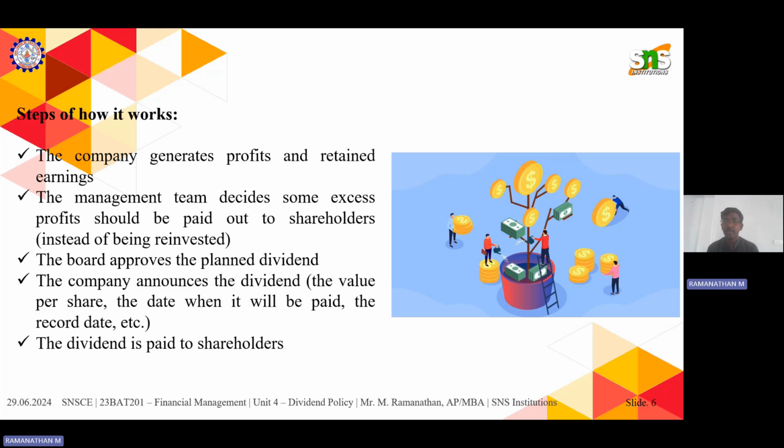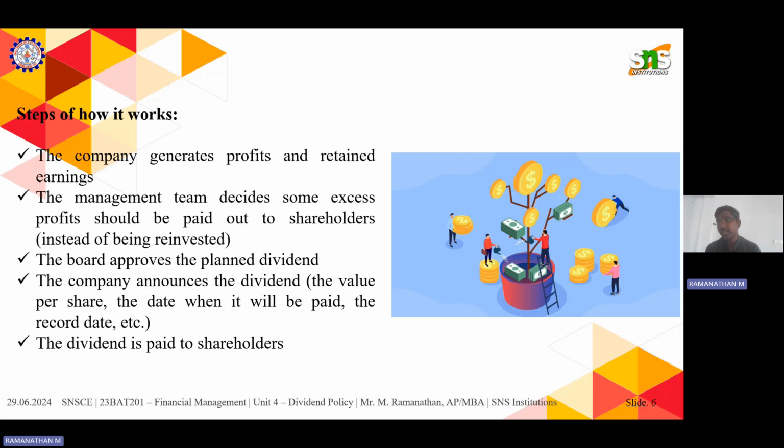For everything, the board members or directors have to approve it. If there are 40 members, more than 20 or 23 have to give approval. Next, the company announces the dividend per share and the date it will be paid, the payable date. The dividend will then be paid to the shareholders. This is the procedure followed in a public company listed on NSE or BSE.